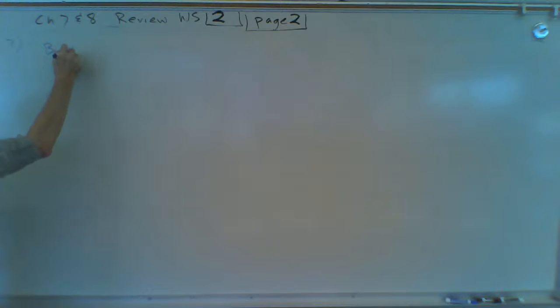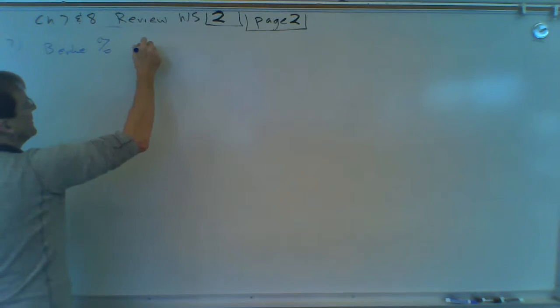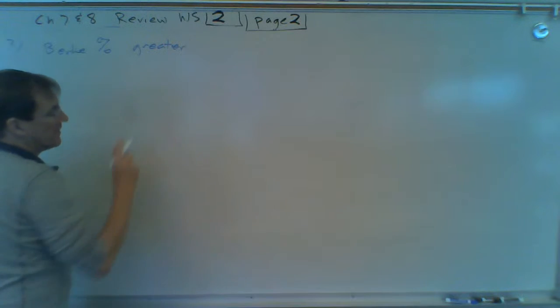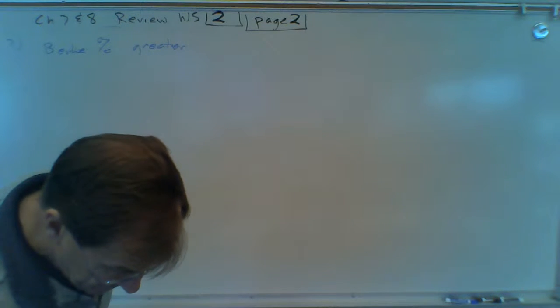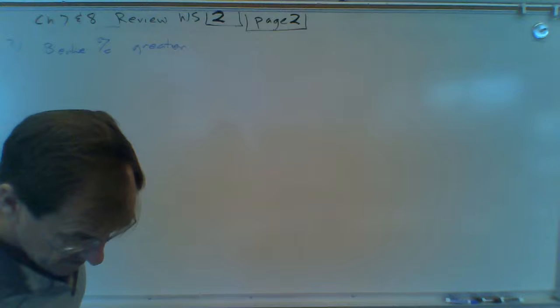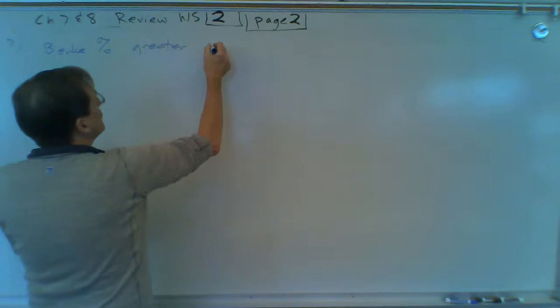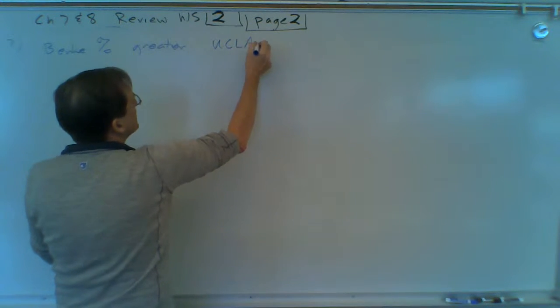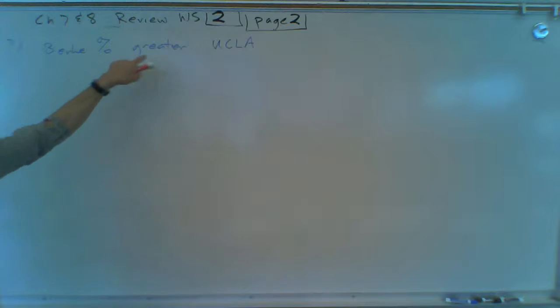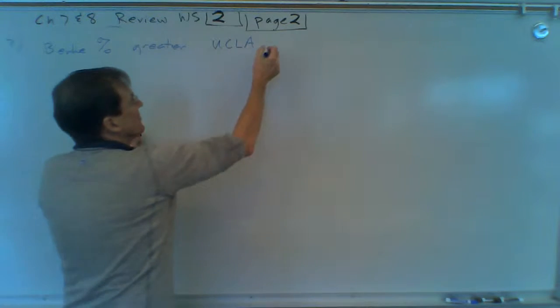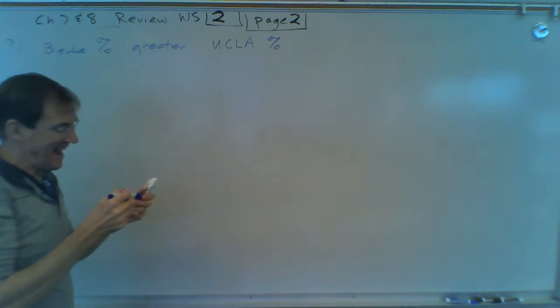Berkeley percent is greater than the UCLA athletes. Berkeley claims a greater percentage of its athletes get degrees than UCLA athletes.